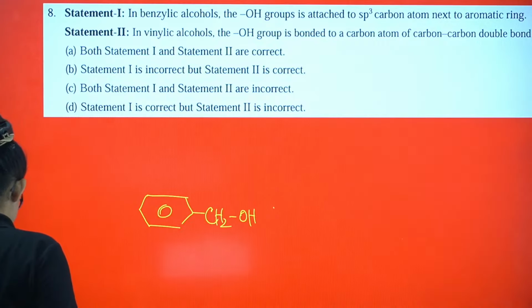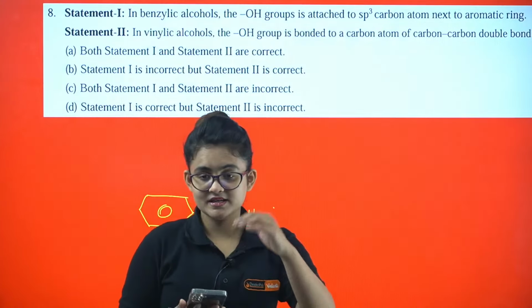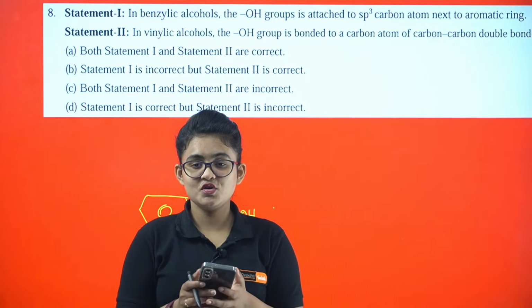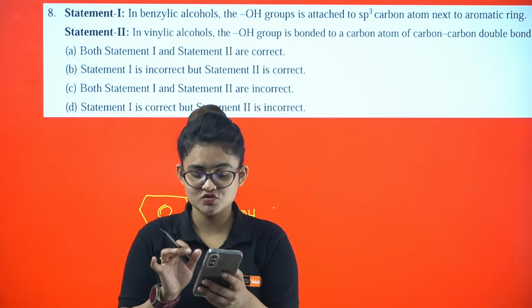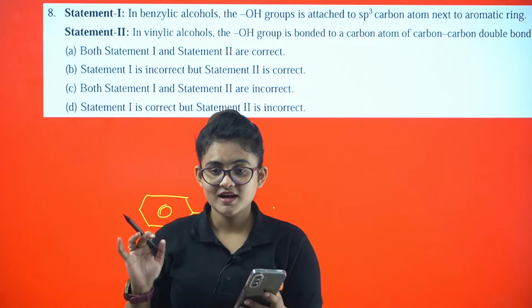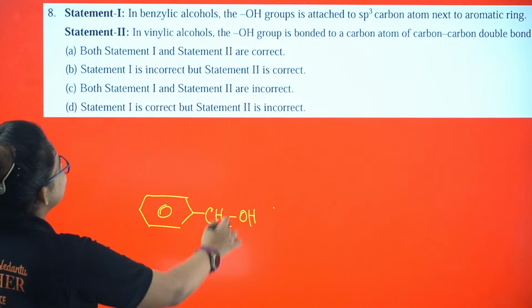Okay, I know what Dhanush is doing. Once ma'am is against me, what I used to do is just go to Chrome and search whether ma'am is right or not. That's what Dhanush did. And then he answered. Okay, so this is your benzylic alcohol.